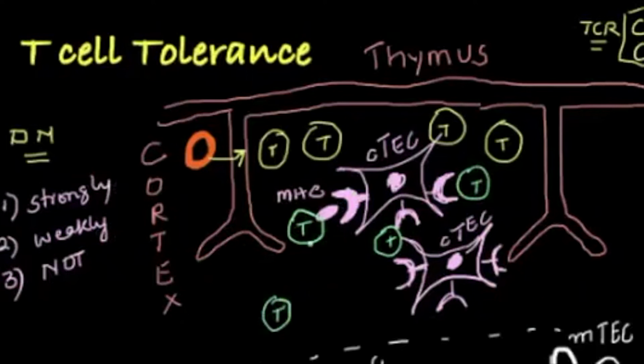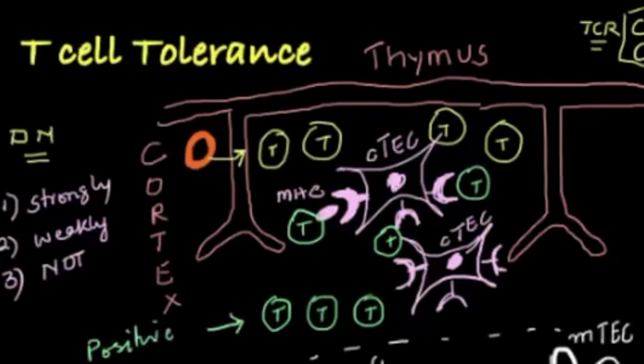So imagine this cell bound, this cell bound, and this cell bound. So they will be asked to live. They will continue further in the medulla, and this step is called positive selection.